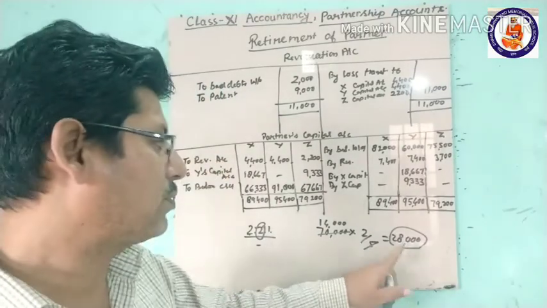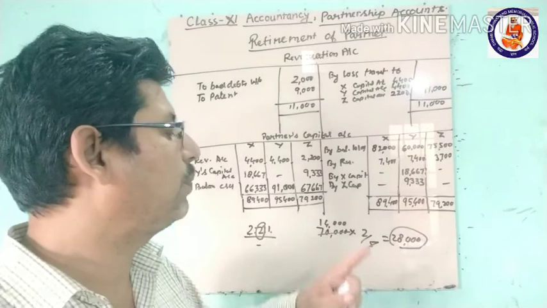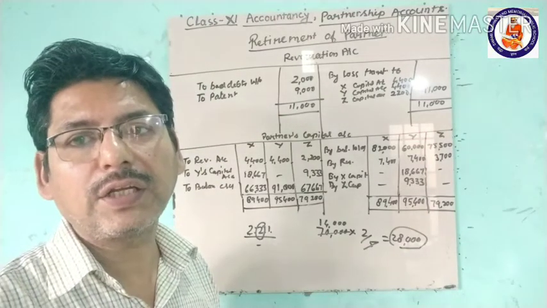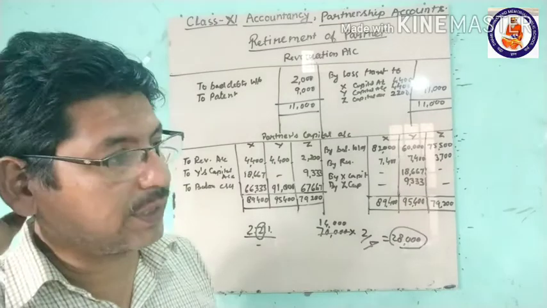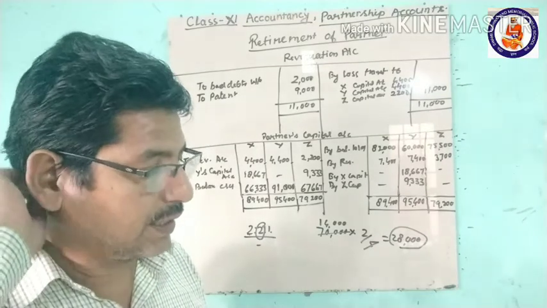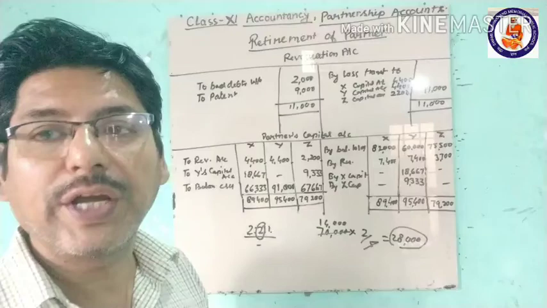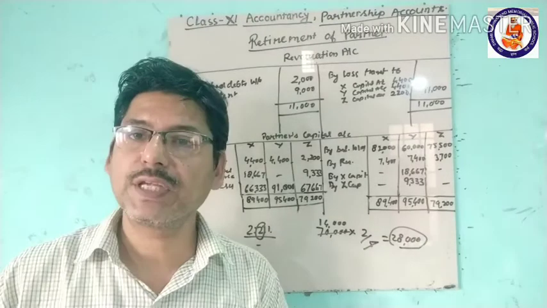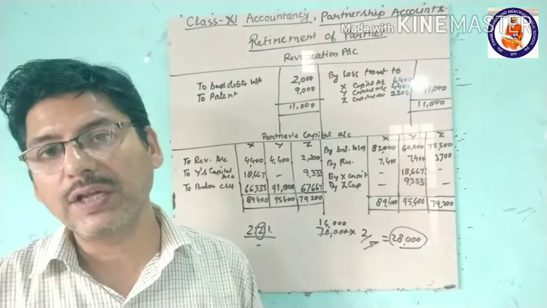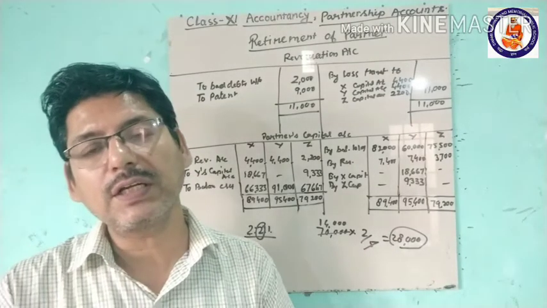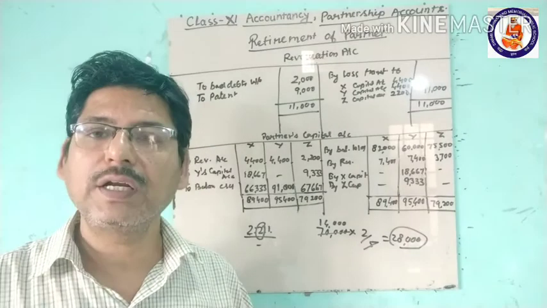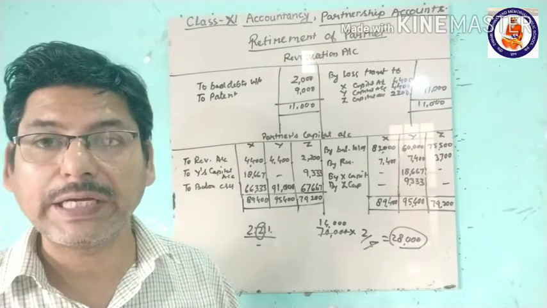So 28,000 will be given, and this will be borne by the partners in their gaining ratio. When no new profit sharing ratio is given in the question, the profit sharing ratio of the continuing partners will be the gaining ratio.